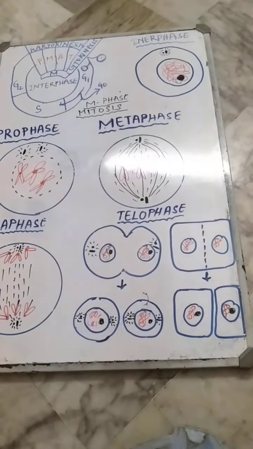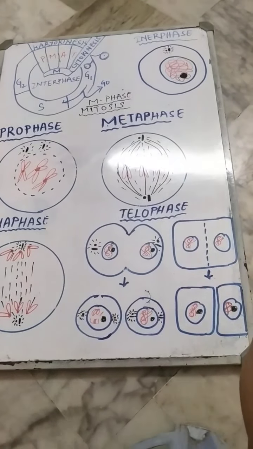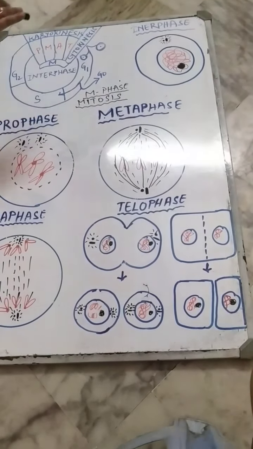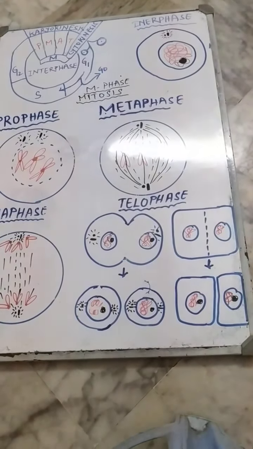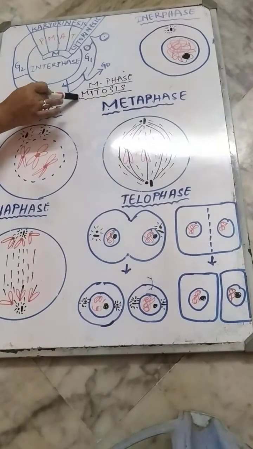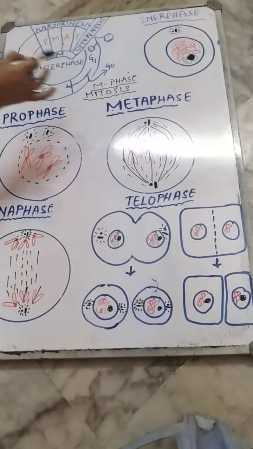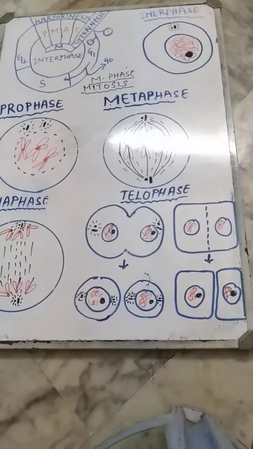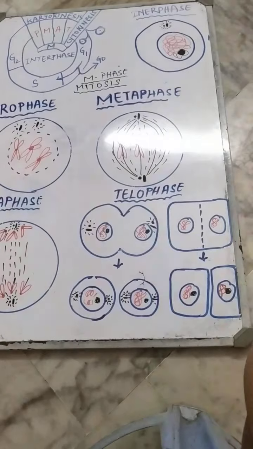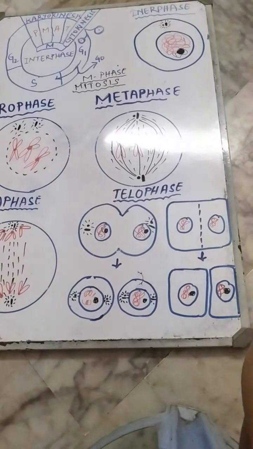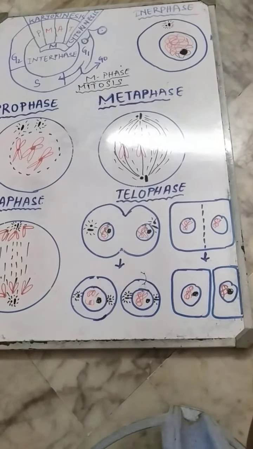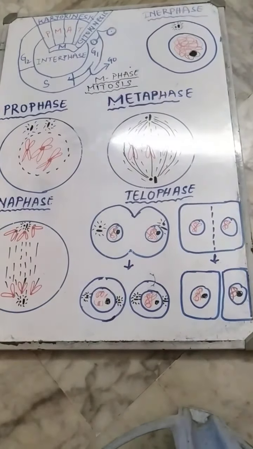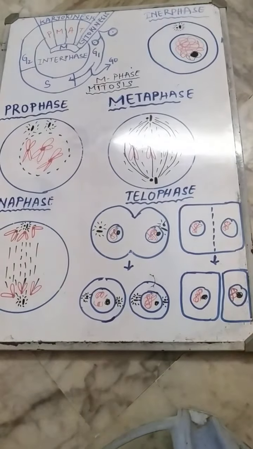In this way, synthesis of RNA, protein and DNA happened. Now the cell is ready for division, and that stage of division is called M phase. So today in this video we are going to discuss M phase or mitosis, where mito means thread and cis means splitting or division. In the interphase stage, physically there is no change in the appearance of the chromosomes, but more DNA, RNA and protein synthesis takes place.